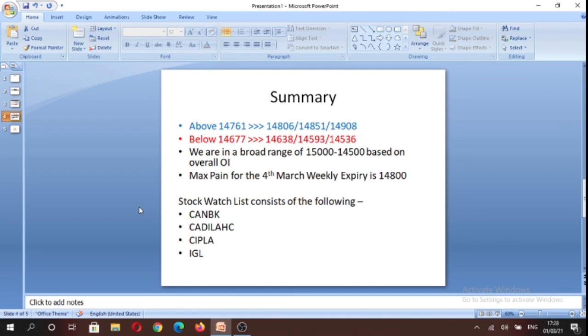And based on the overall open interest data, we are in a broad range of 500 points, 15,000 to 14,500. And the max pain level for this weekly expiry is currently at 14,800. And our stock watch list comprises of inside candlesticks on the daily time frame. The stocks are Canara Bank, Cadila Healthcare, Cipla and IGL.